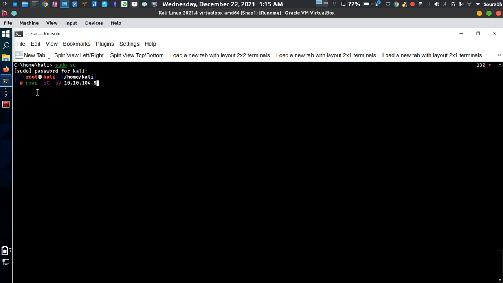So I'm just firing up a command: nmap with -sC for the default scripts and -sV for the version. What this command means is that any kind of software, any kind of service running on the web, I can pretty much access that, and I can know which version is running, which service is running. So we can find some exploit. If there is an exploit for that particular service, then we can exploit it using different kinds of methods. And if not, we need to enumerate more. Okay, just hit enter. So we're going to start scanning the ports which have some sort of service running.